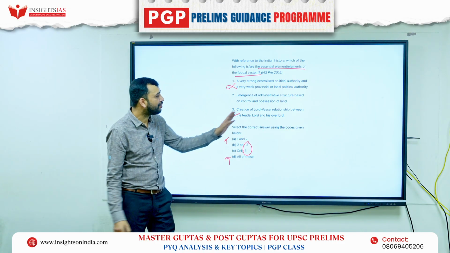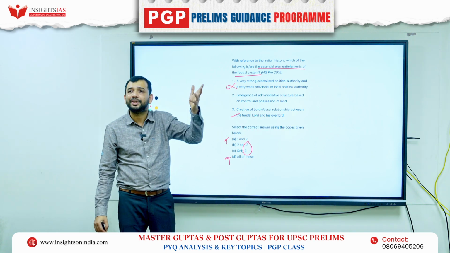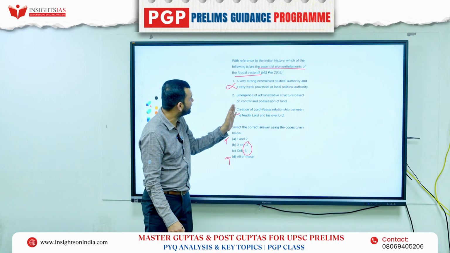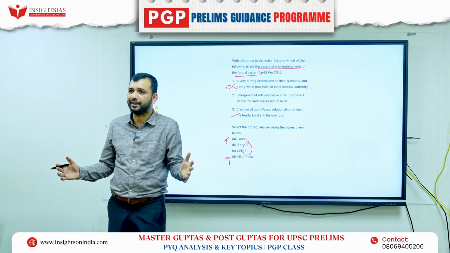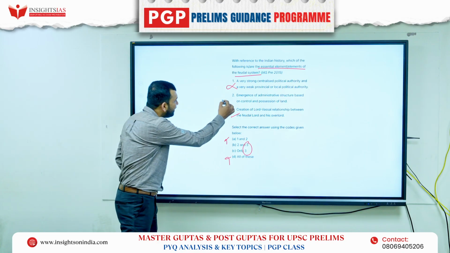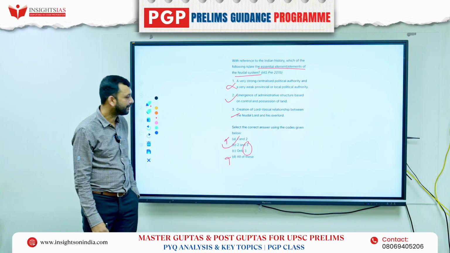That is the creation of a lord-vassal relationship between the feudal lord and his overlord. That is the Samanta system, right? So the emergence of an administrative structure based on control and possession of land. Whoever has more land, like Zamindars, will act as the power here, right? So that means this is also correct. The answer is 2 and 3, right?